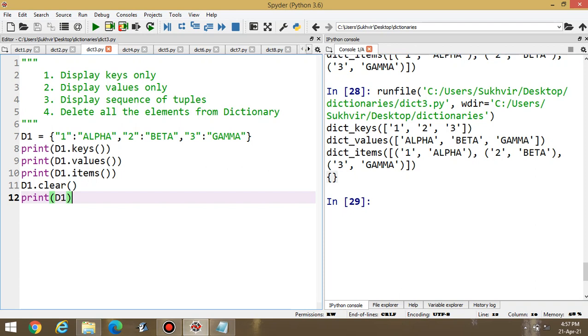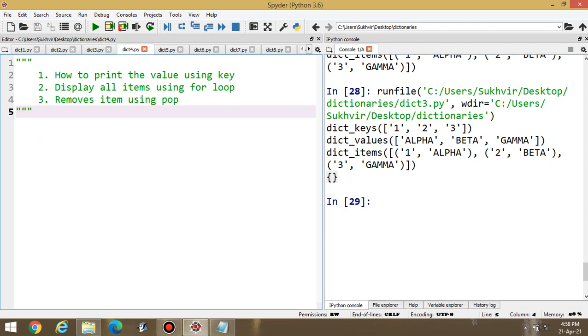I am going to repeat again. If I am writing the dictionary name dot keys, I can display only the key values. Then I can display only values. Then items, item means combination of keys and values. If I am writing d1 dot clear, it means I can delete all the items from the dictionary.